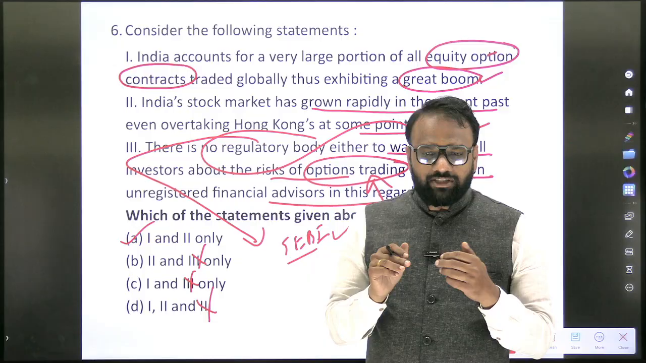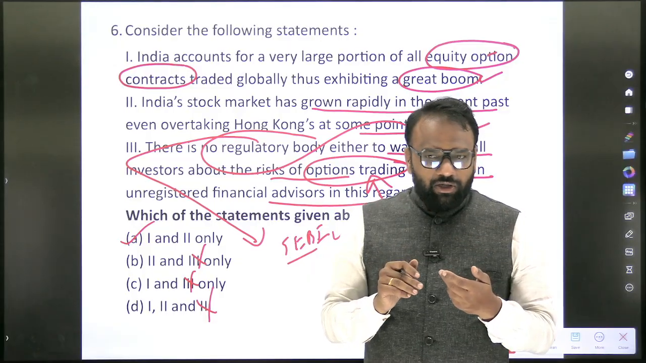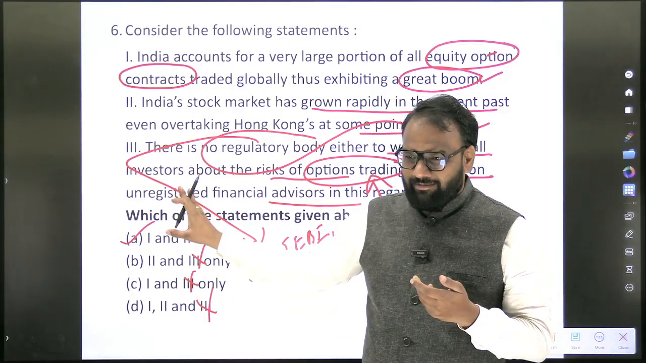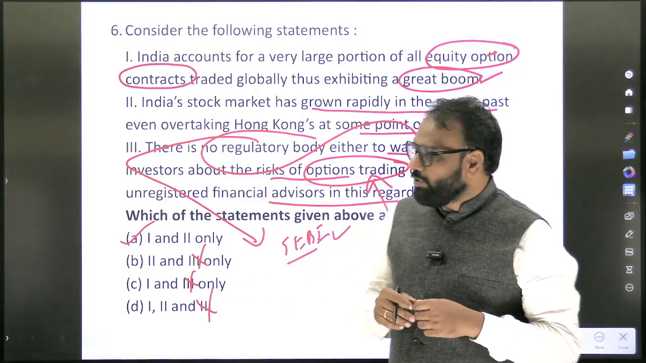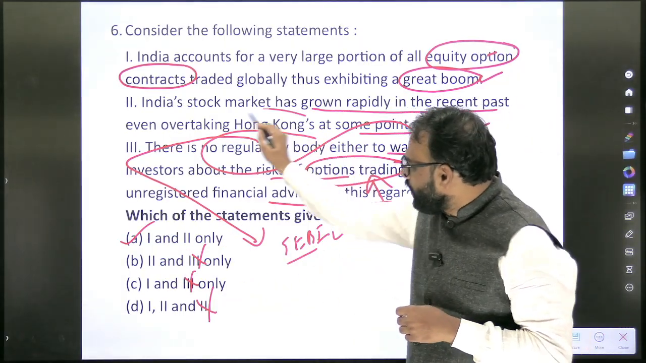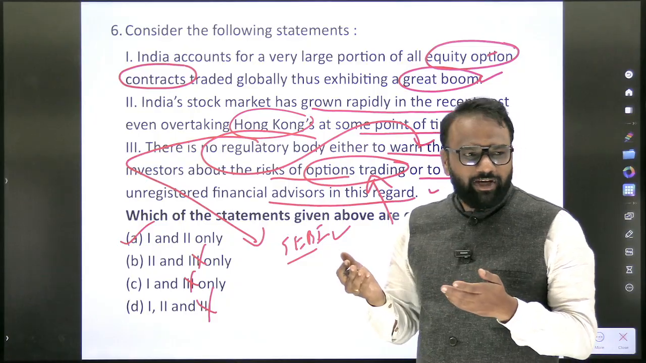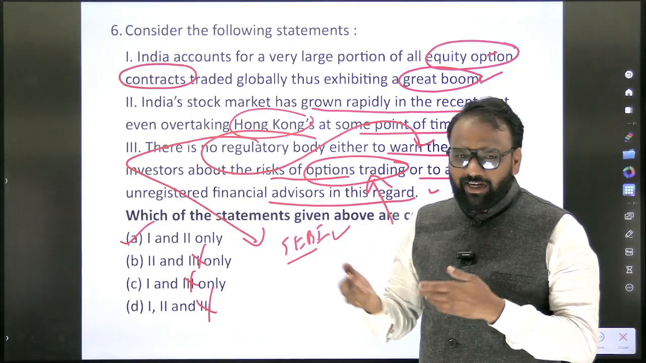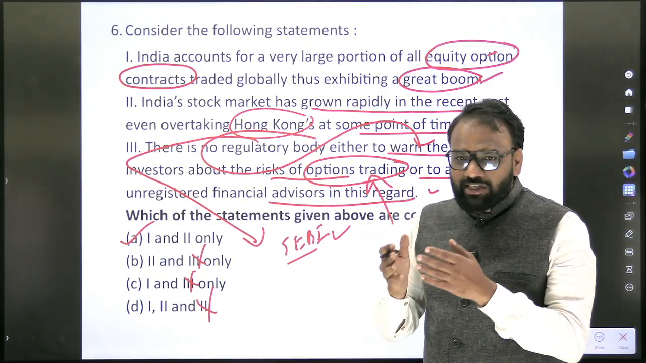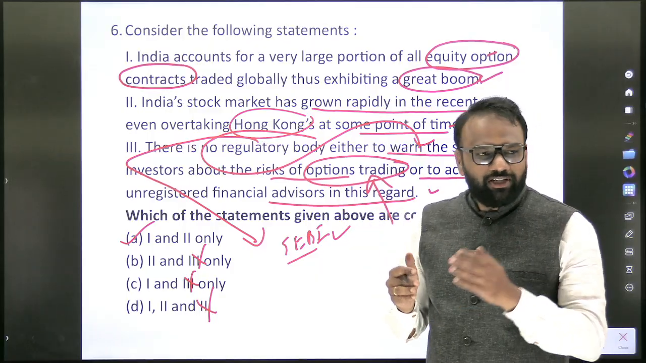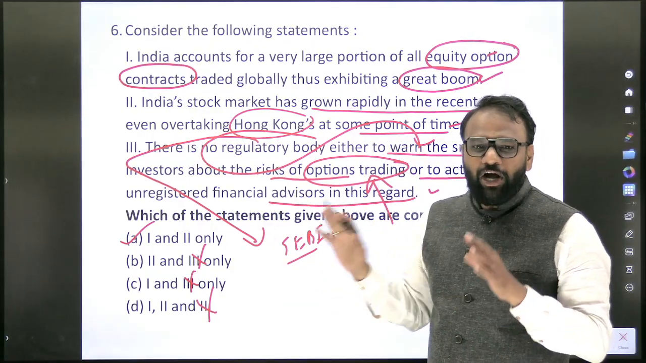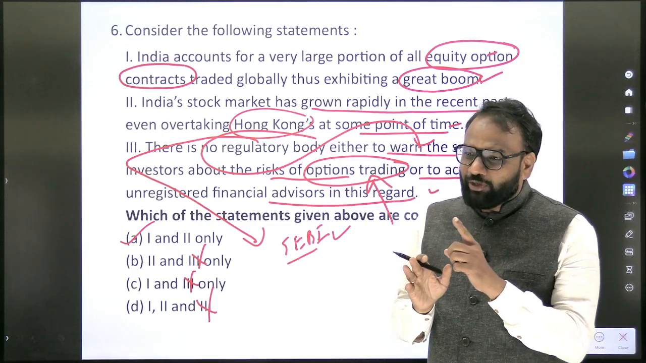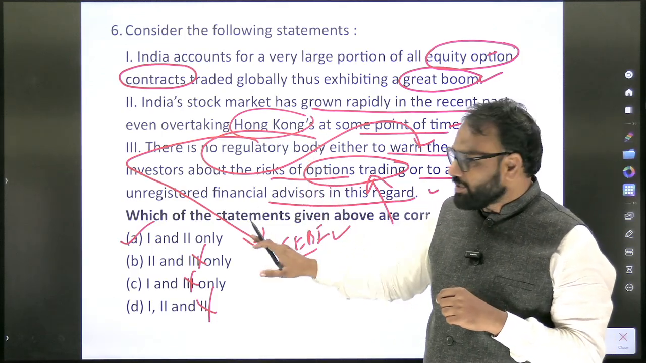Now in some of the test series, they'll start framing such kind of options. When they start framing such options, what will the student do? Whether India has overtaken only Hong Kong, or it has even overtaken Japan, USA, Singapore, you'll start doing a compilation. That is not going to benefit. In UPSC, I'm very sure they are not going to frame such options for this question.